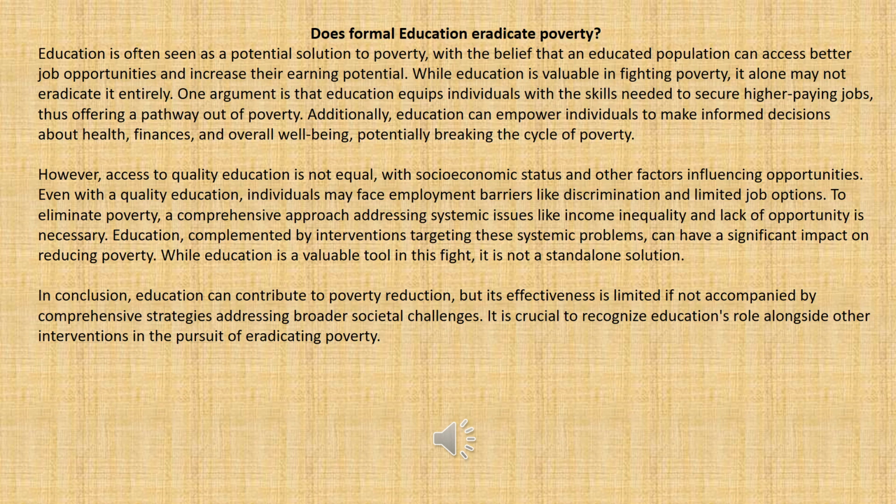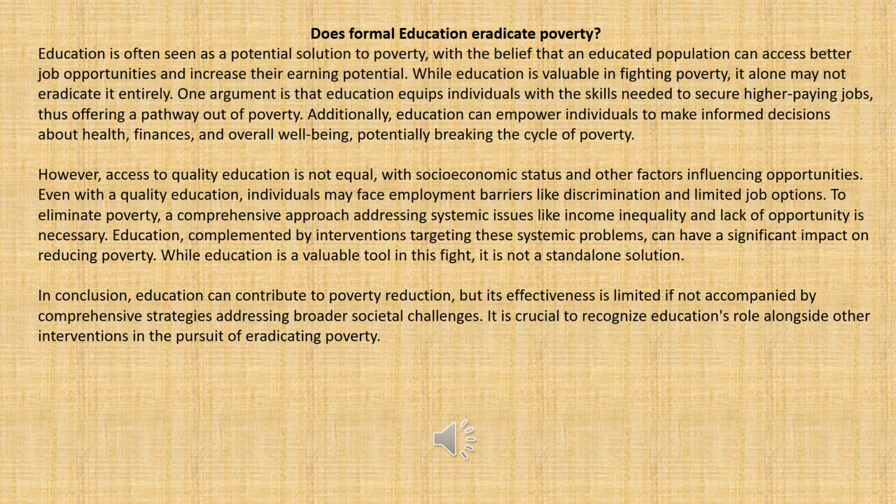So from reading this introduction, I cannot understand whether the essay will be supporting that formal education eradicates poverty or will it be against, because the statement, additionally, education can empower individuals to make informed decisions about health, potentially breaking the cycle of poverty, becomes an addition to the previous sentence that is criticizing that.